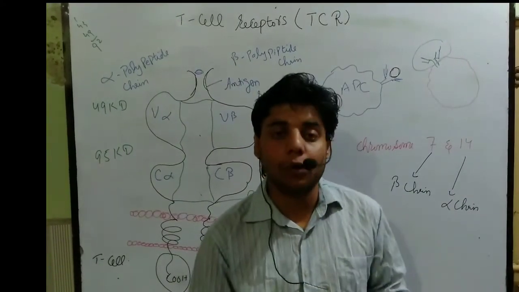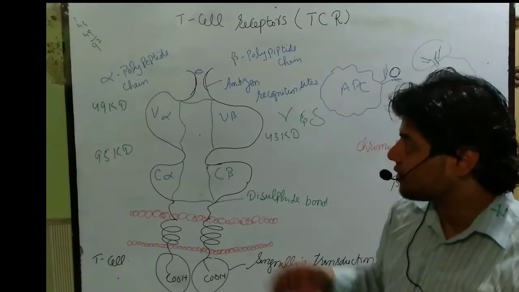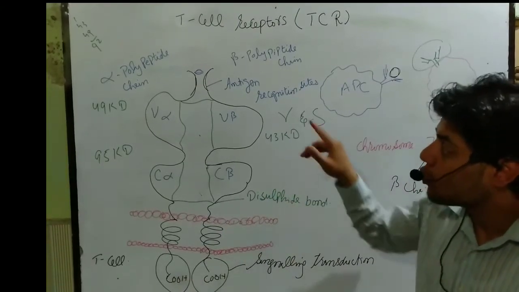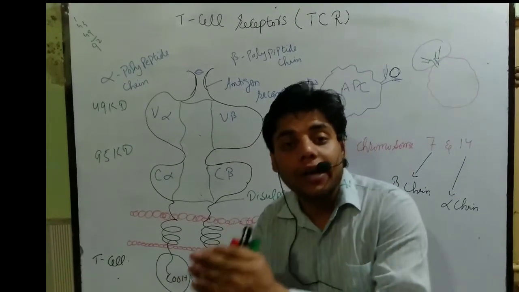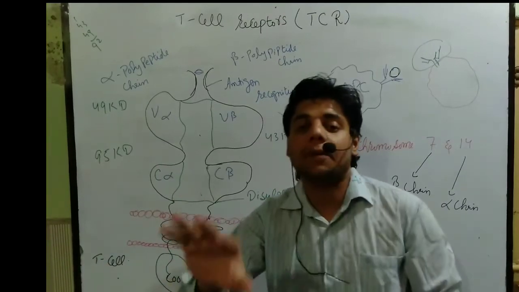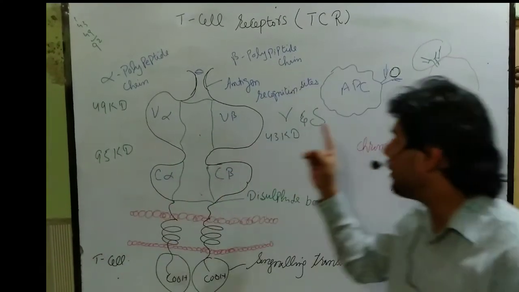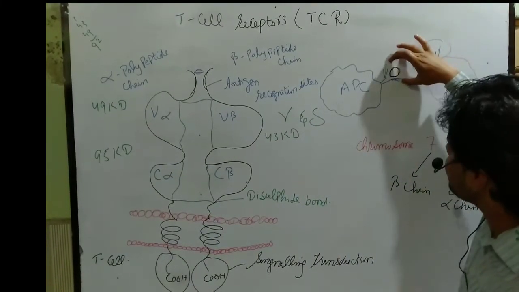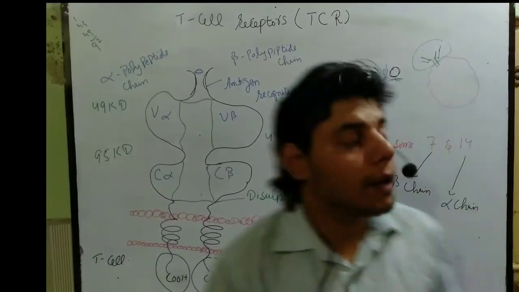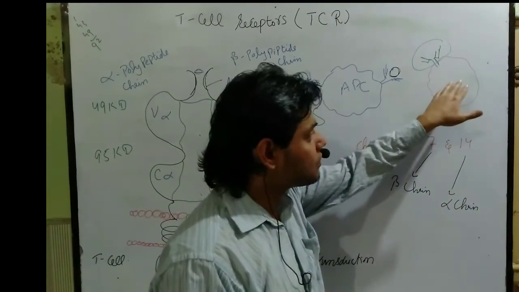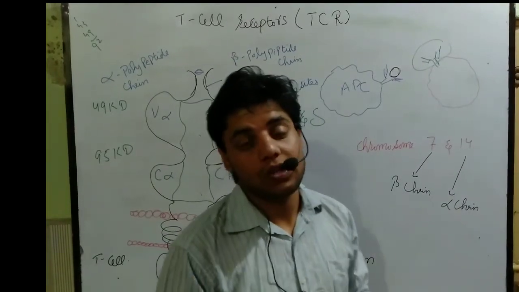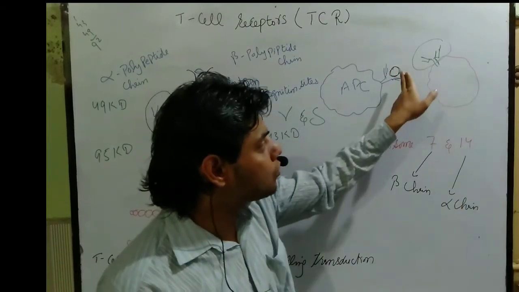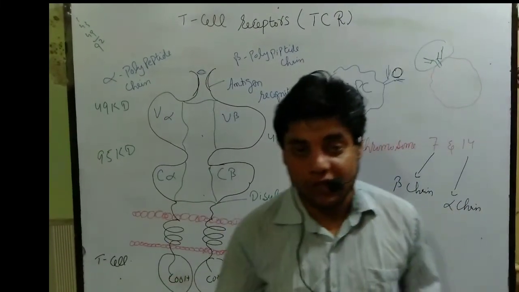Now let me tell you about the function of the T cell receptor. What is the function of this T cell receptor? Although this is the structure, if we talk about the function, it is usually responsible for recognizing the antigen which is presented by the antigen presenting cell on the MHC molecule, as you can see. They can just recognize this one antigen portion. Once they recognize it, they will secrete cytokines, due to which different kinds of cells and other immune systems are activated according to that antigen. So this is all about the function as well.